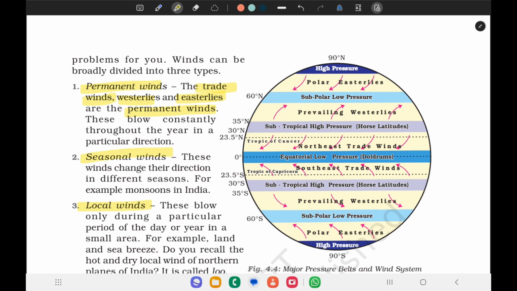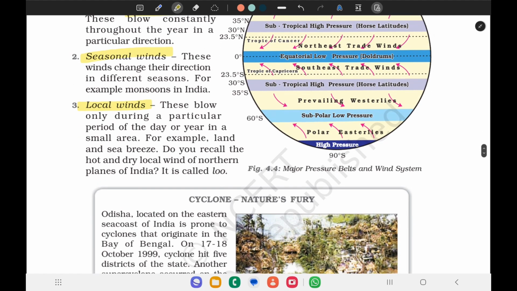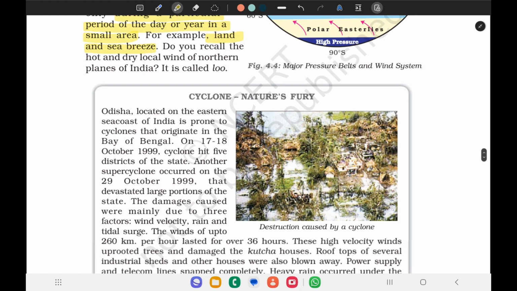Seasonal winds change their direction in different seasons, for example, monsoons in India. Local winds blow only during a particular period of a day or a year in a small area, for example, land and sea breezes. We also have to recall the hot and dry local wind of the northern plains of India, called Lu.